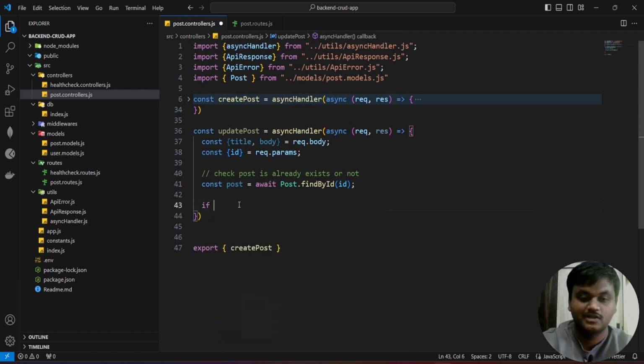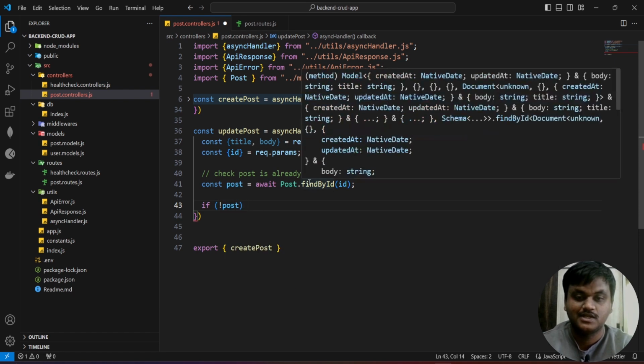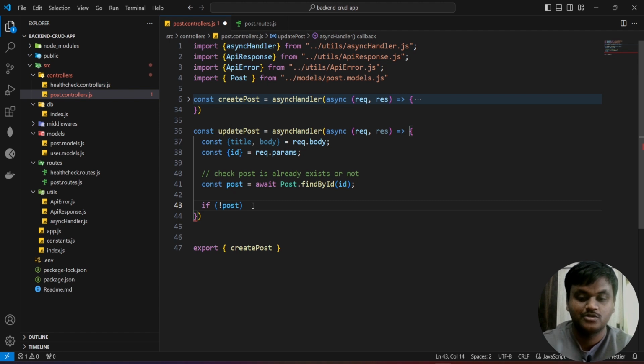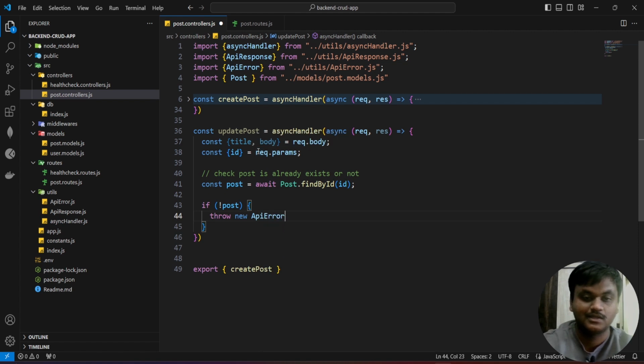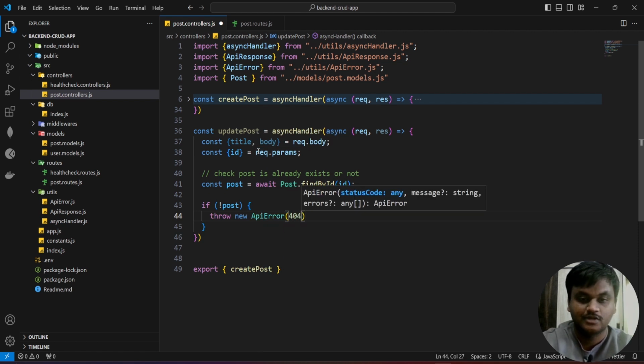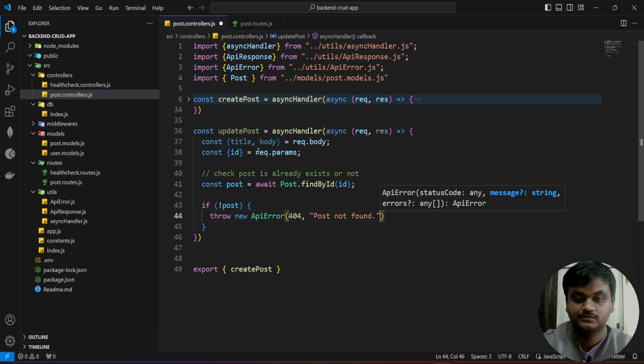Then we are going to check the condition: if not post. If not post, it means it will give null, so I'm going to throw an error. I'm going to throw new ApiError, 404, post not found.